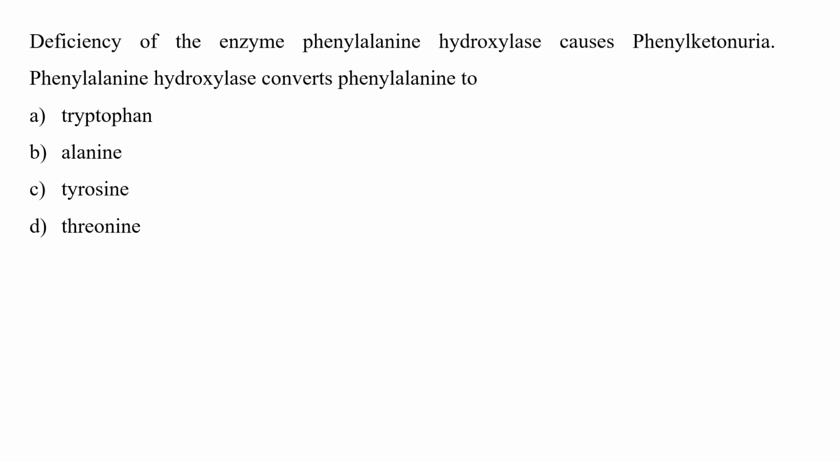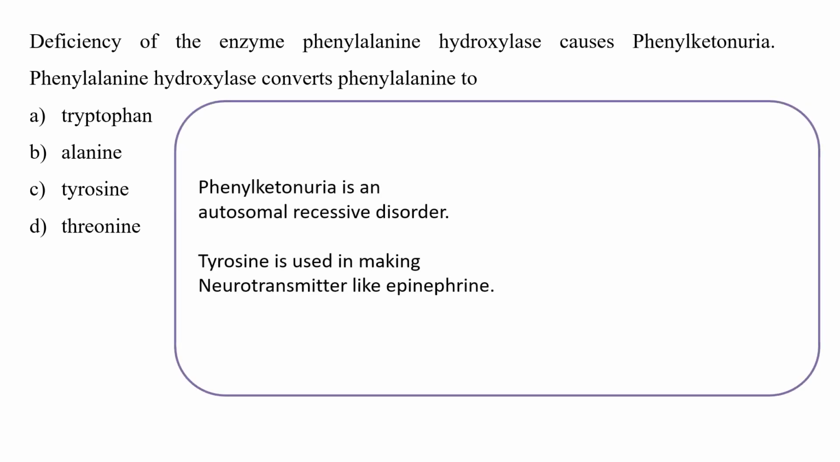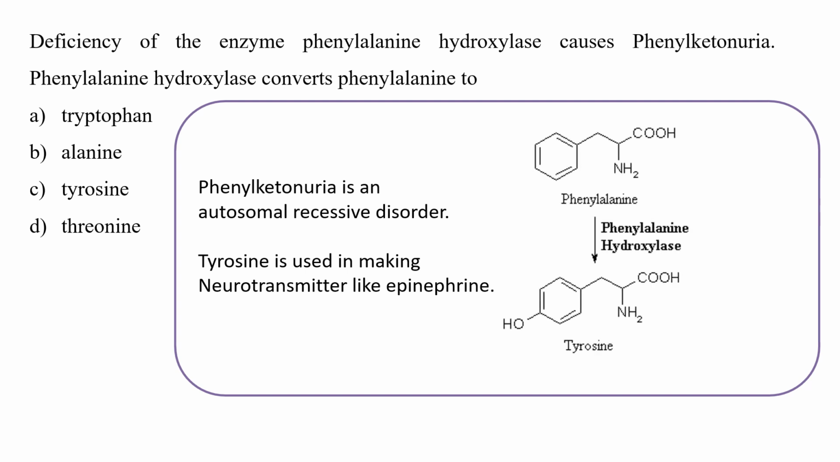The first question is: deficiency of the enzyme phenylalanine hydroxylase causes phenylketonuria. Phenylalanine hydroxylase converts phenylalanine to tryptophan, alanine, tyrosine or threonine. So now we know that phenylketonuria is an autosomal recessive disorder and it is caused because of the deficiency or non-functional state of this enzyme, hydroxylase. What is the function of this hydroxylase enzyme? It attaches an OH group to the phenylalanine amino acid, which results in a new amino acid called tyrosine. So yes, option C is my correct option.